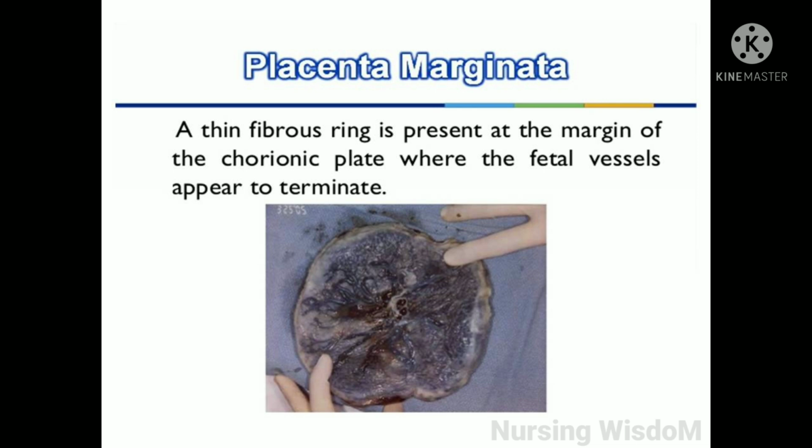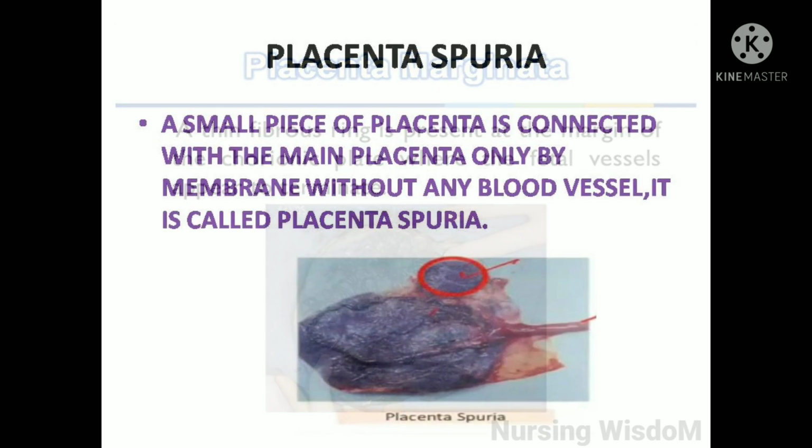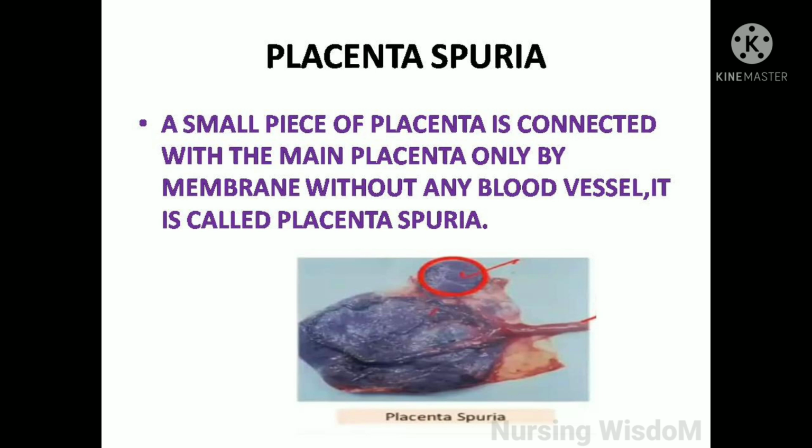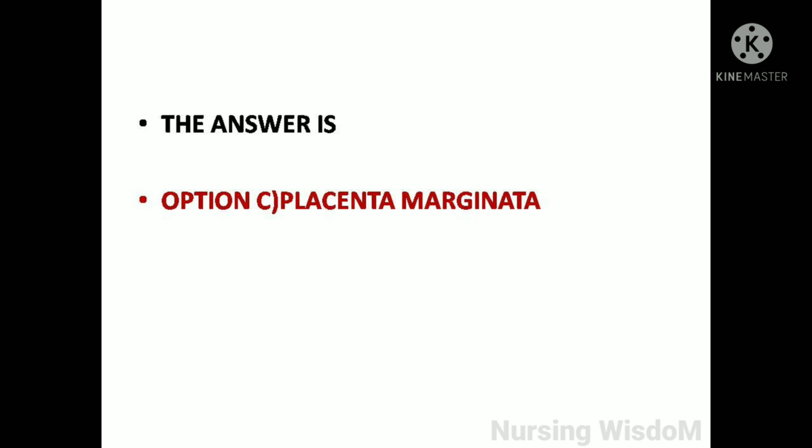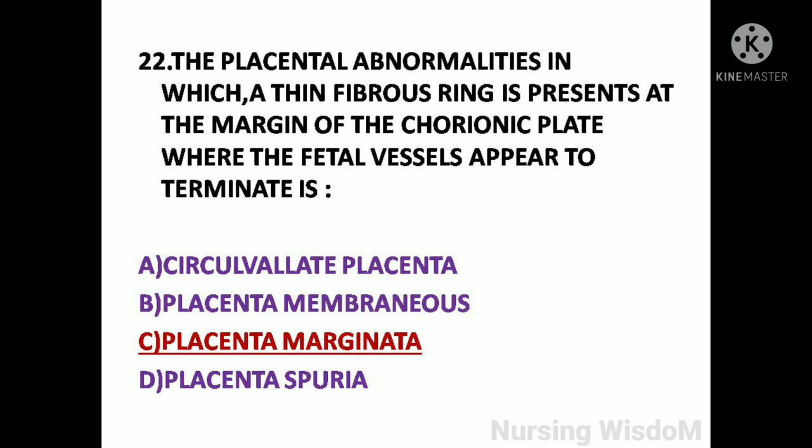Placenta marginata, a thin fibrous ring is present at the margin of the chorionic plate where the fetal vessels appear to terminate. Placenta spuria, a small piece of placenta is connected with the main placenta only by membrane without any blood vessel. It is called placenta spuria. So here the answer is option C, placenta marginata. The placental abnormalities in which a thin fibrous ring is present at the margin of the chorionic plate where the fetal vessels appear to terminate is option C, placenta marginata.